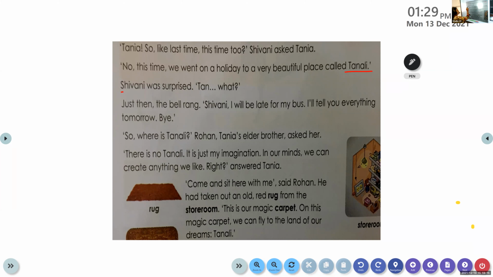Hearing that, Shivani was surprised. She did not expect that. She knew that Tanya's family is not a very well-off family, so they generally don't go visiting places. So she was surprised and she said, Tan, what? As if she didn't hear whatever Tanya was trying to say.